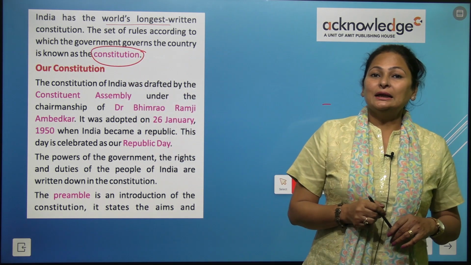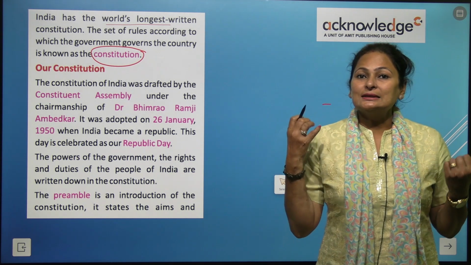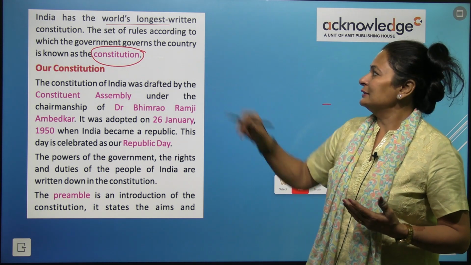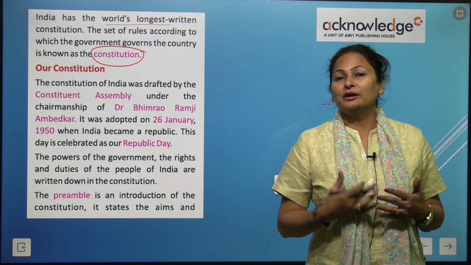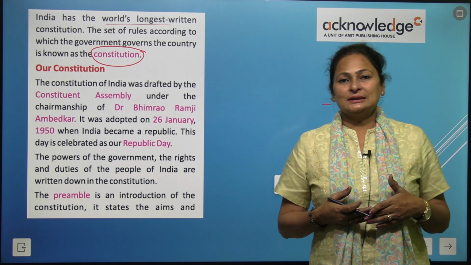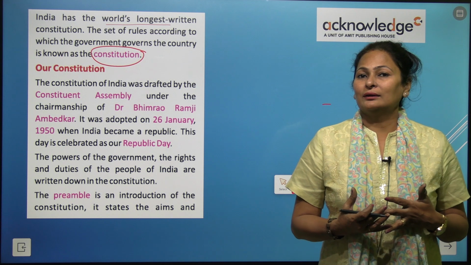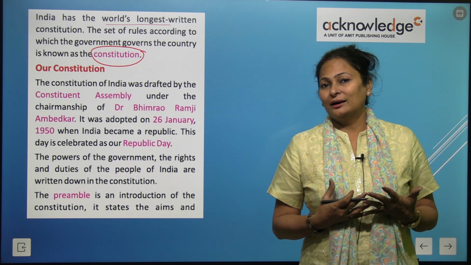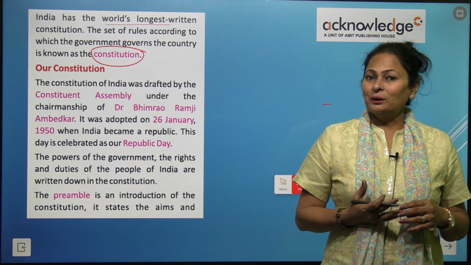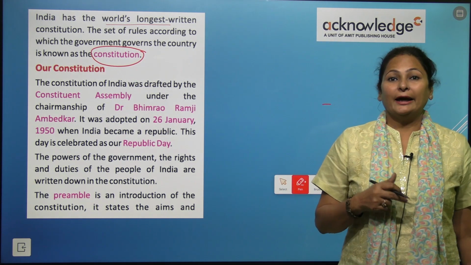The meaning of constitution is the laws written in a book, and how the government will rule our country. We have studied about the central government and the state government. All the rules are defined in this book, and this is called the Constitution of India.